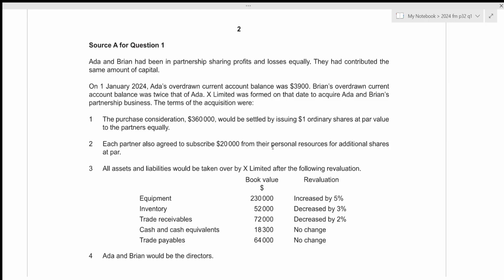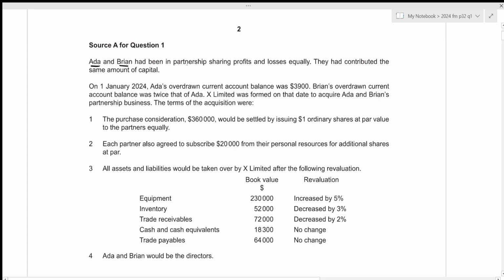In this video, we'll be going over A-Level Accounting 2024 February-March Paper 3-2 question number 1. This is the structured paper 3, which consists of 3 questions, and the total time limit given for this paper is 1 hour and 30 minutes. Since each question is of 25 marks, ideally you should be spending about 30 minutes to solve each question. In this video as well, we'll be attempting to solve question number 1 under 30 minutes. So without any further delay, let's get started.